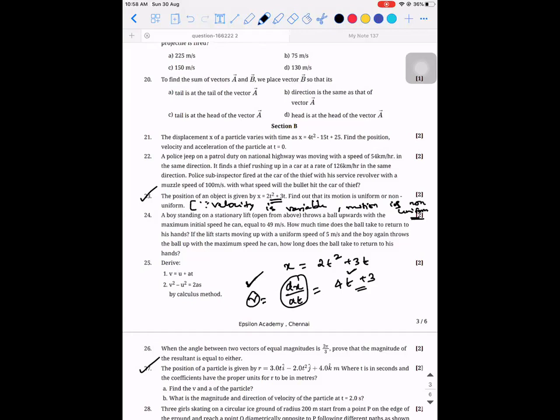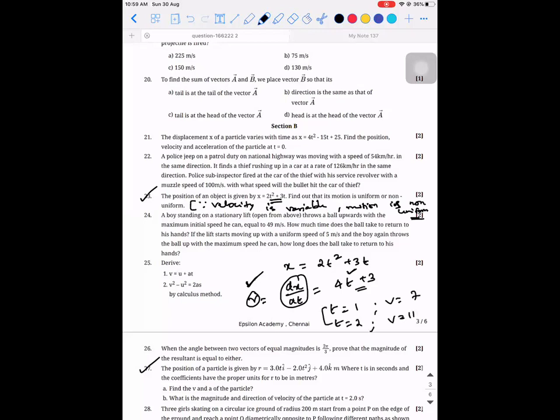I have a doubt. Rahul, tell me. In the previous one, if we substitute the value of t, sir, for example t value as 1 or 2 or 3, then it's constantly getting... No. See, t is equal to 1, if you substitute, what is the value of v? 7. t is equal to 2, v is 11.